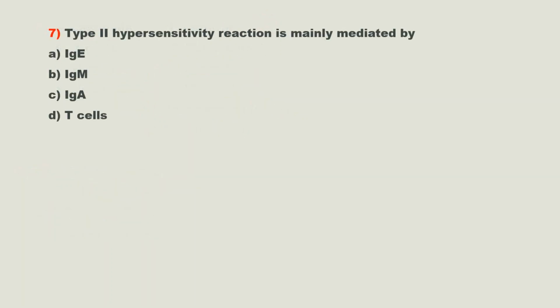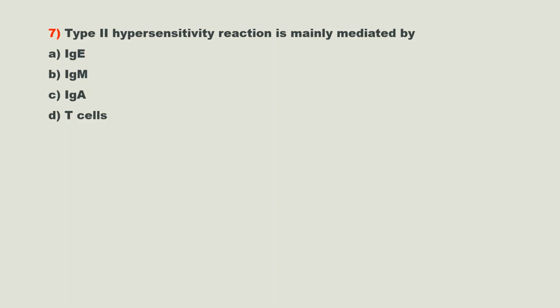Seventh question. Type 2 hypersensitivity reaction is mainly mediated by. Options are option A IgE, option B IgM, option C IgA, option D T cells. So from these four options, you have to select which antibody or which cell is involved in type 2 hypersensitivity reaction. In type 1 hypersensitivity reaction, the immunoglobulin involved is IgE.